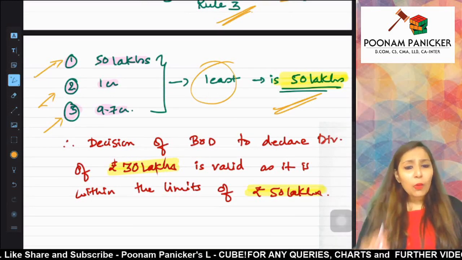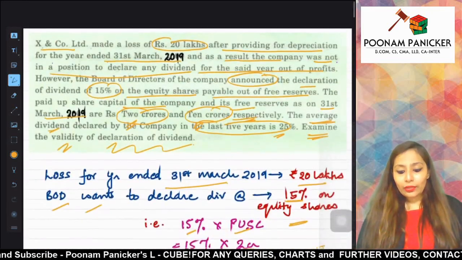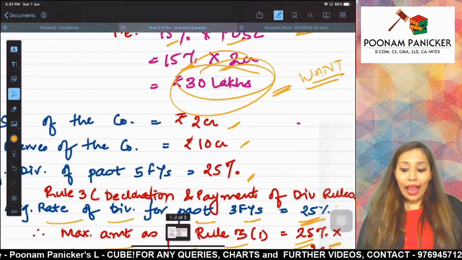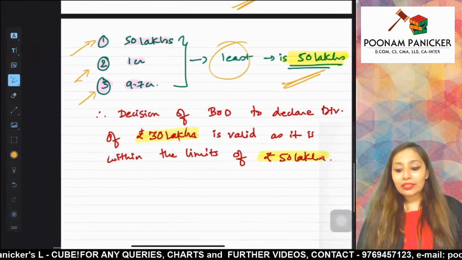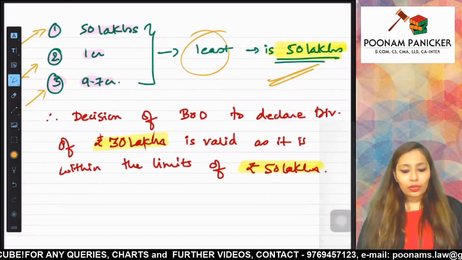And how much dividend does the board want to declare? We had seen it earlier. The board wanted to declare a dividend of 30 lakhs. And how much can they maximum declare? The least of 1, 2 and 3, that is, they can declare up to 50 lakhs, but they want to declare only 30 lakhs.